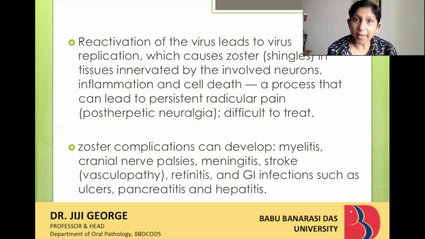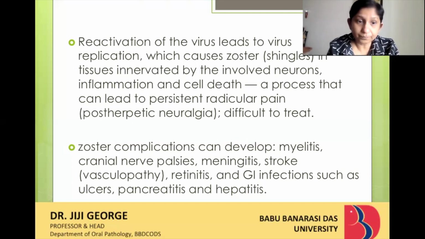The patient might become paralyzed. Retinitis, that is inflammation of the retina, and gastrointestinal infections like ulcers, pancreatitis, and hepatitis. These are different kinds of diseases which can come as complications after a reactivation or after treatment of the